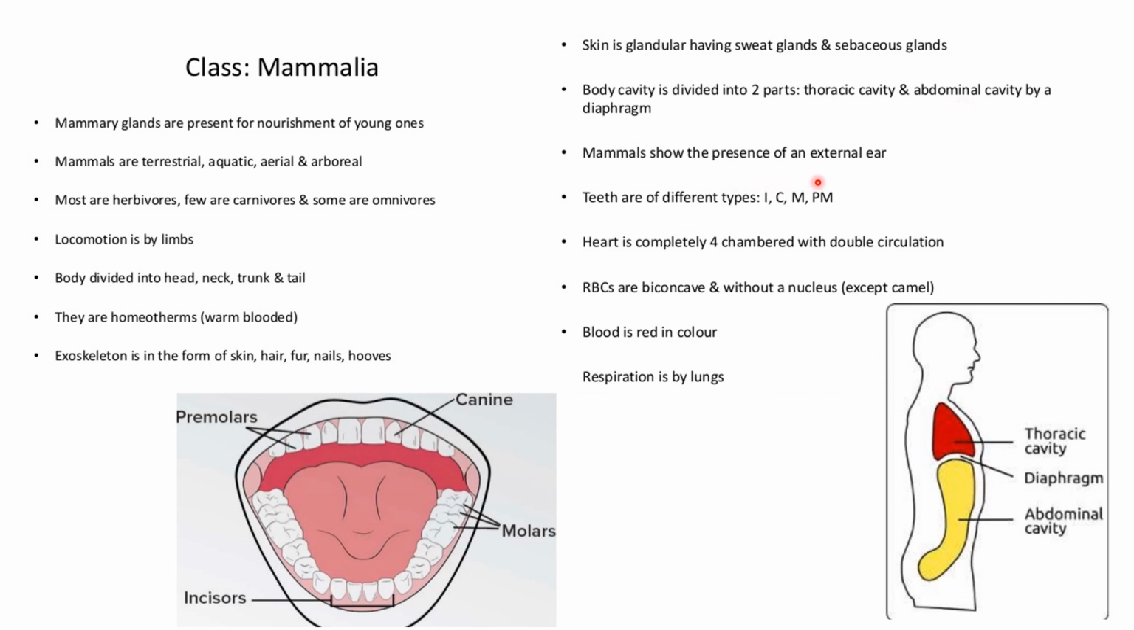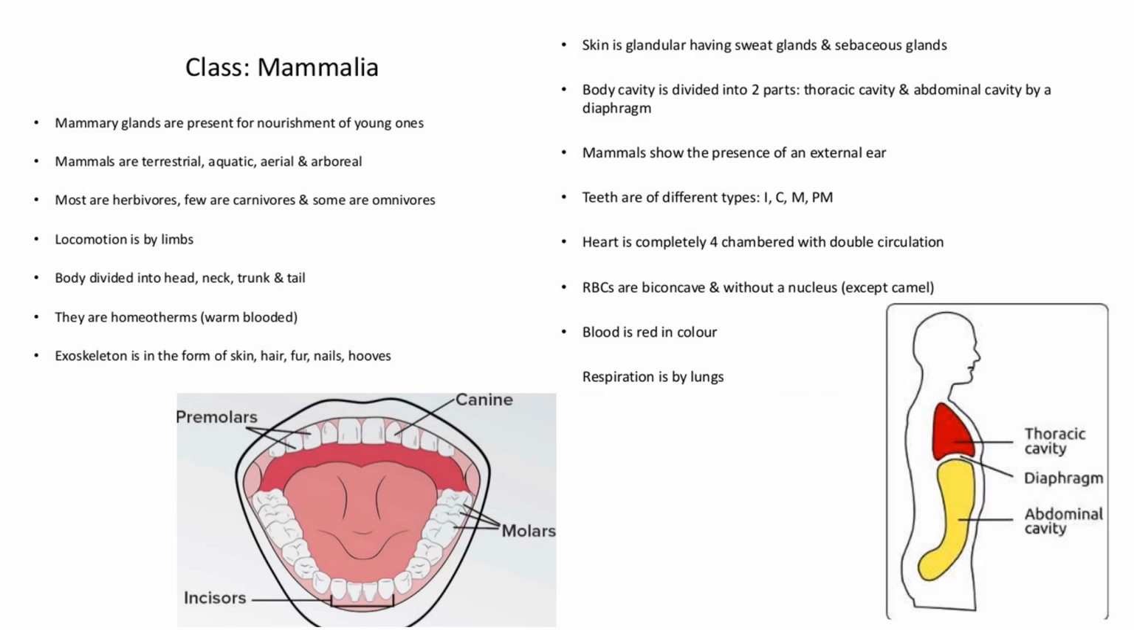Mammals show presence of external ear. Teeth are of different types, that is incisors, which are the front teeth. Then there are canine teeth. Then there are premolars, as you can see over here, and the last one is molars. Heart is four-chambered, with double circulation. RBC is biconcave and without a nucleus. Blood is red in color.